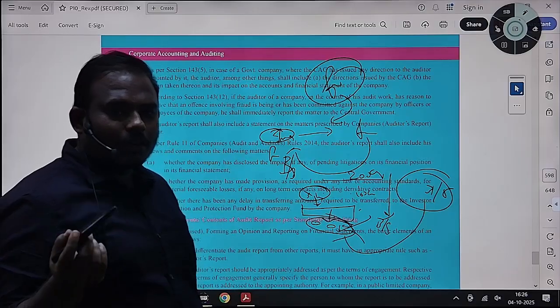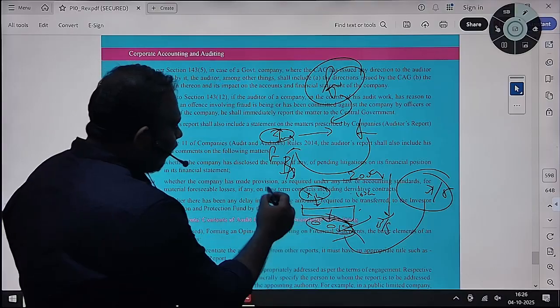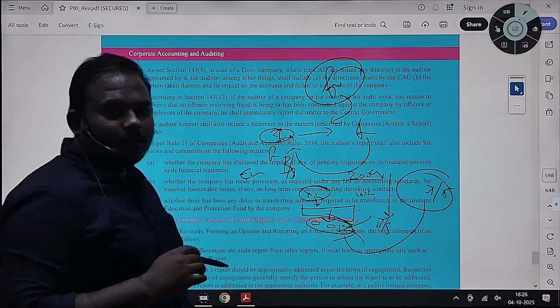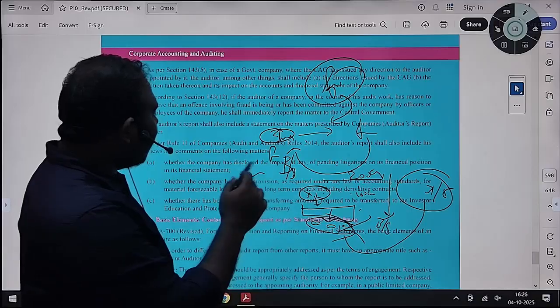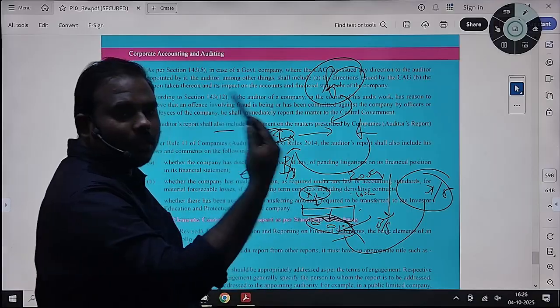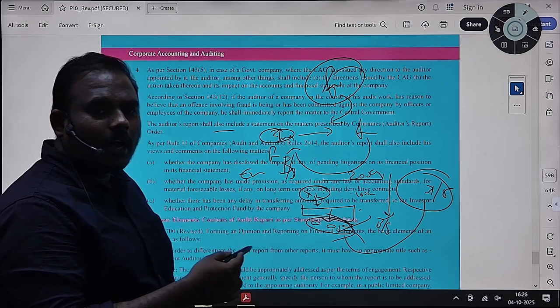Adjusting items, non-adjusting items, events occurring after balance sheet date. These are all called events occurring after balance sheet date. So any such events that occurred after should be disclosed in the other matter paragraph.